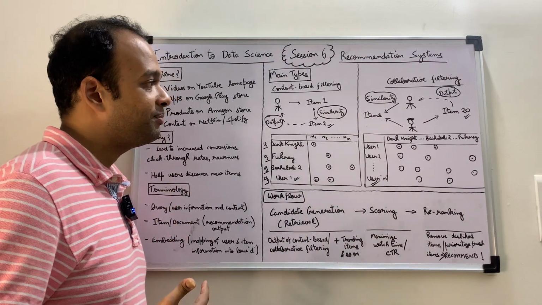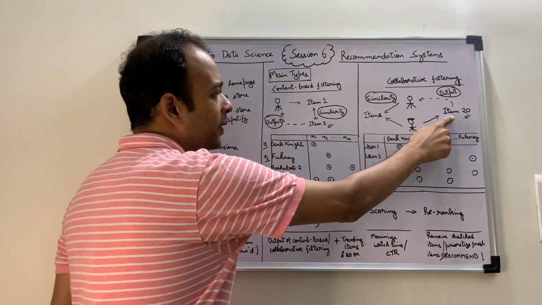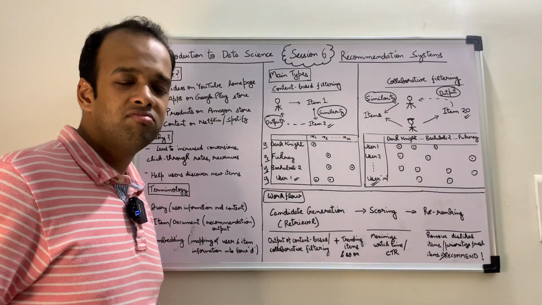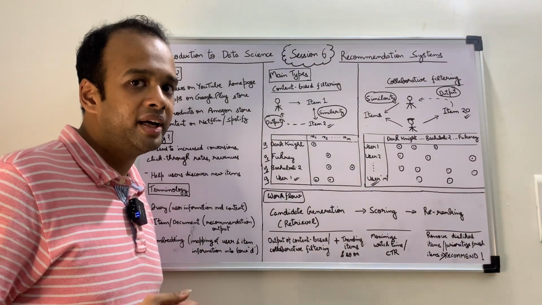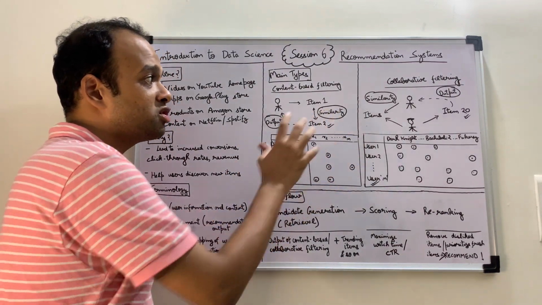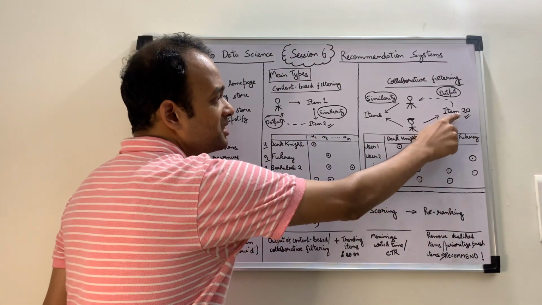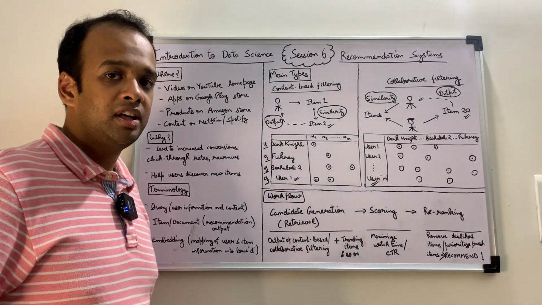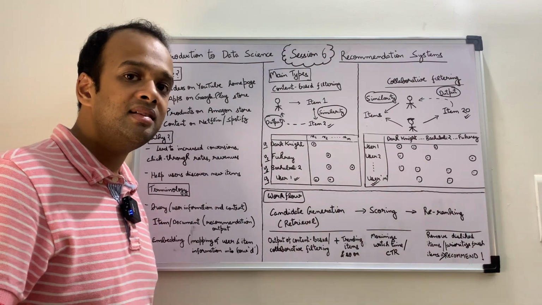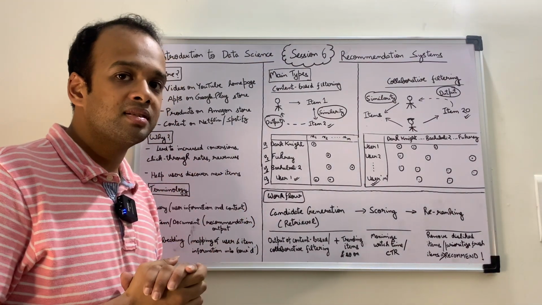Once we have done that, we see that Adam has not looked at item 20 and Melissa has looked at item 20, right? She has purchased or probably used item 20, and this is the item which would make sense to predict to Adam. So item 20 is then recommended to Adam, based on Melissa's purchase history or preference history, because Melissa is very similar to Adam. So this is how collaborative filtering works.